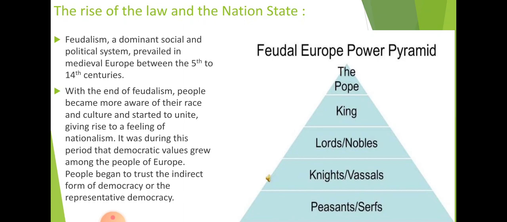So it was during this period that democratic values grew among the people of Europe. This is the time when they started thinking about democratic features. People began to trust the indirect form of democracy, or representative democracy. The European people started thinking more and more about the democratic form of government, because democracy is an indirect form of government where a representative is chosen.